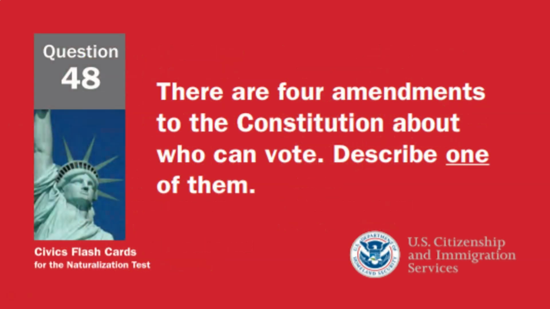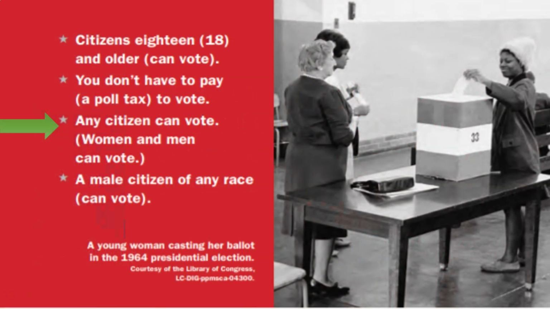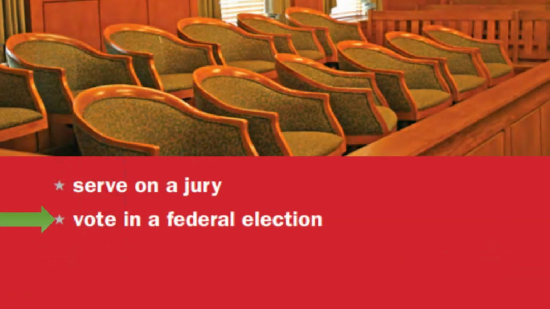There are 4 amendments to the Constitution about who can vote. Describe one of them. Any citizen can vote. What is one responsibility that is only for United States citizens? Vote in a federal election.